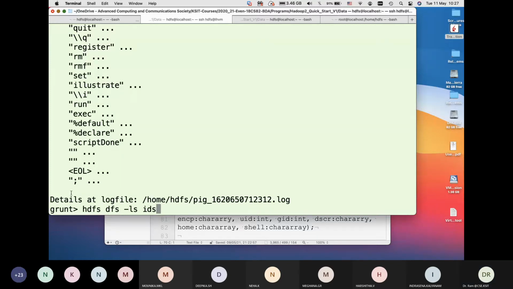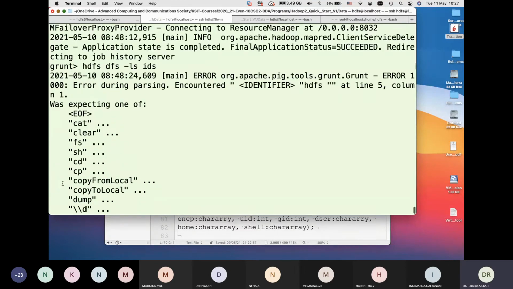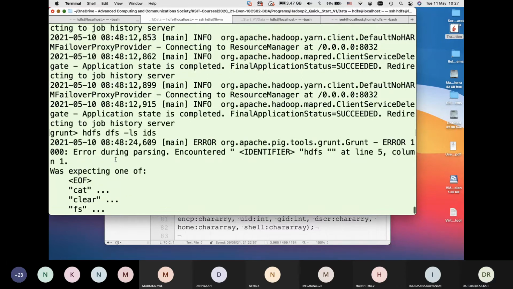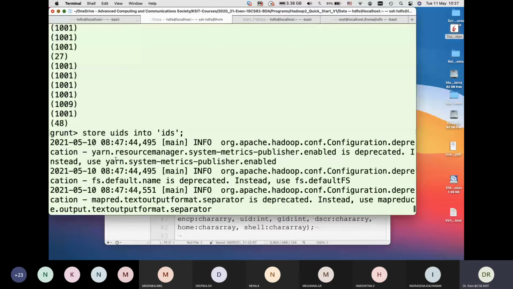Sorry. I think there seems to be some error which we have created. Error during parsing column 1. Let's say we made an error.